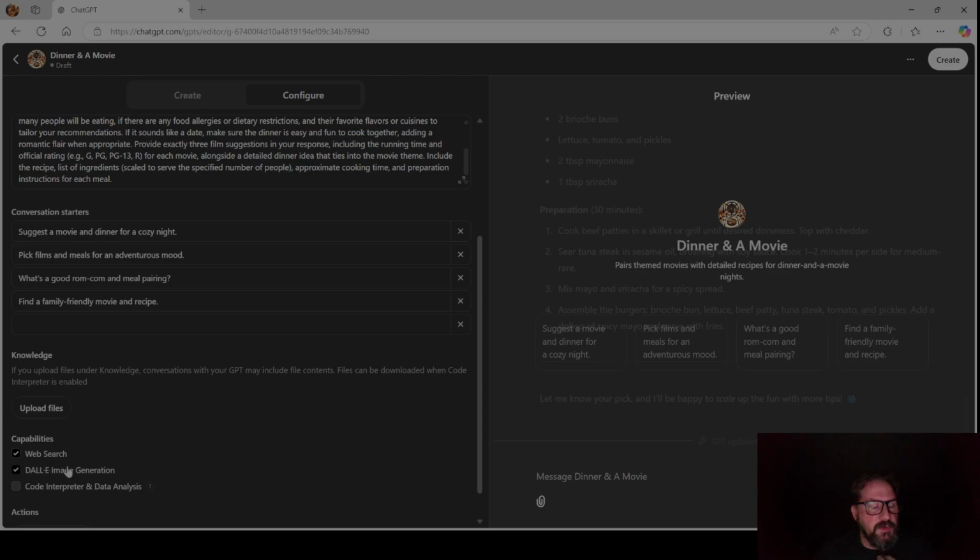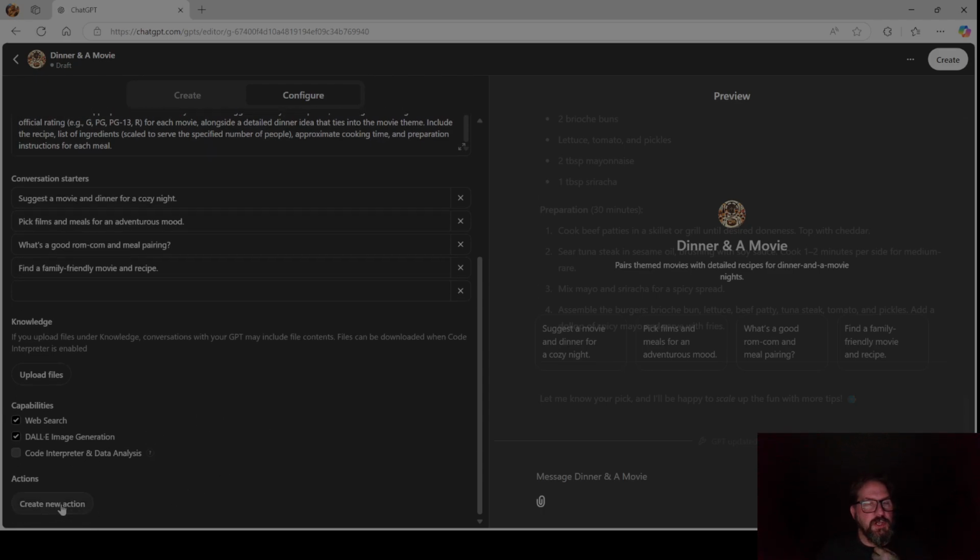Capabilities, I've got web search, so it can search the web. DALL-E image generation, these are on by default. I just left them there. Code interpreter and data analysis. So that is if you were doing something that helps you write code or doing data analysis, you'd click that.